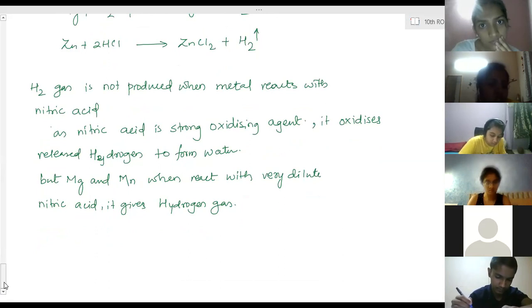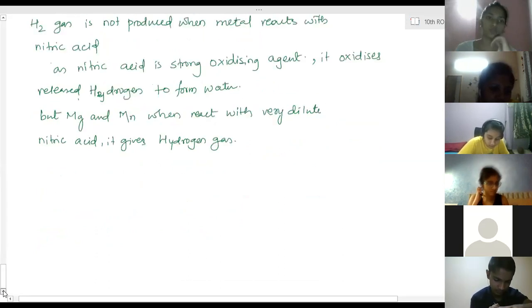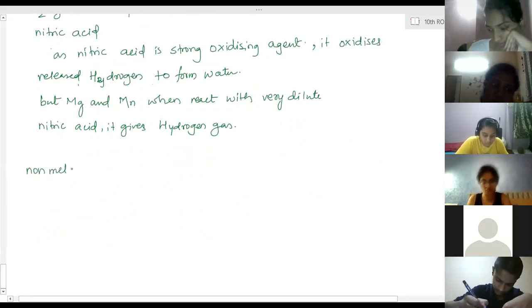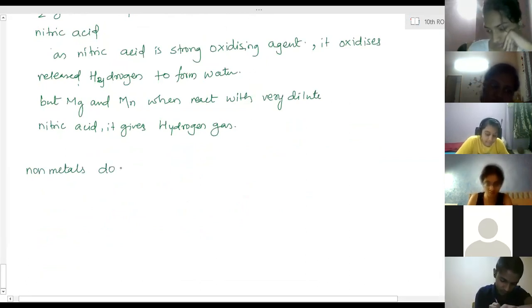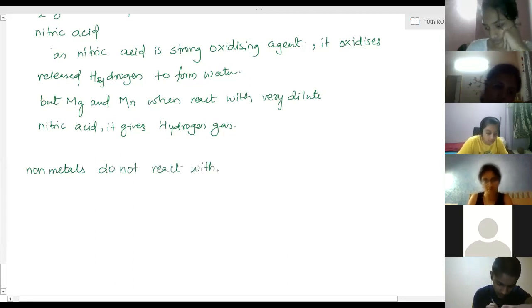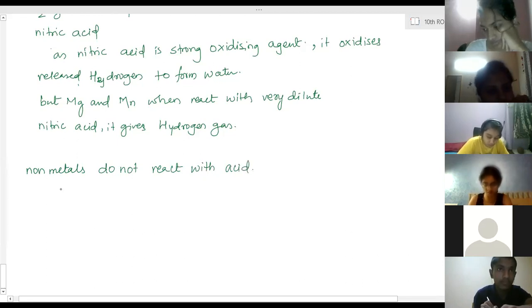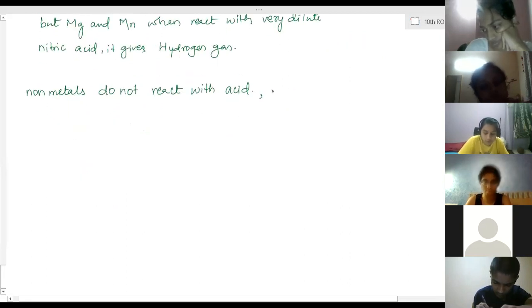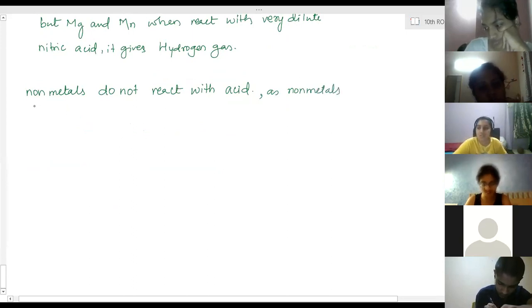Non-metals again cannot lose electrons to hydrogen, so therefore non-metals again do not react with acid, as non-metals cannot displace hydrogen.